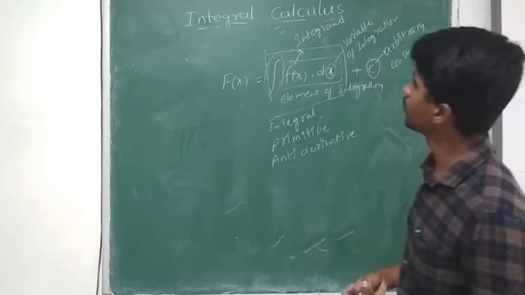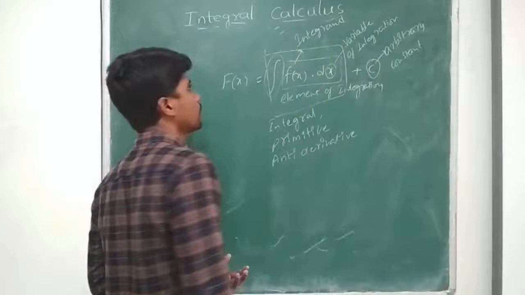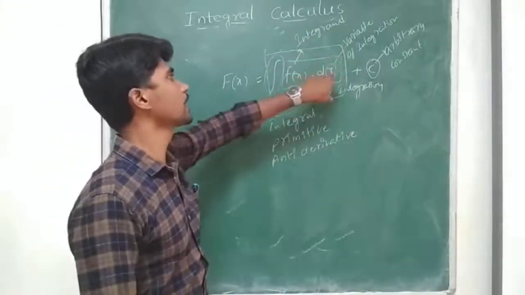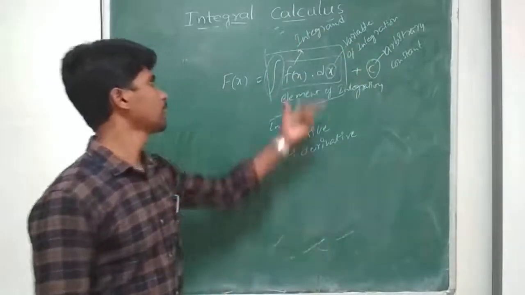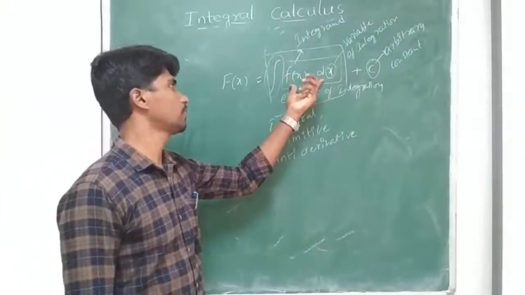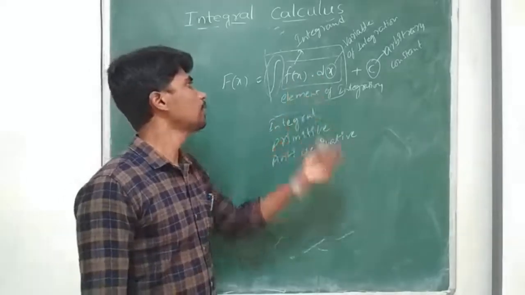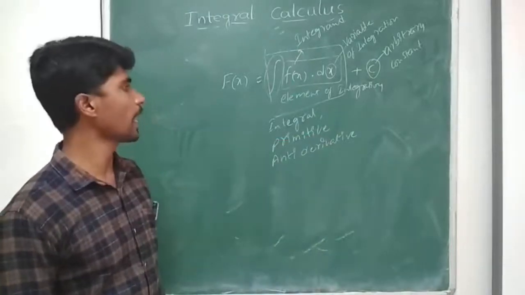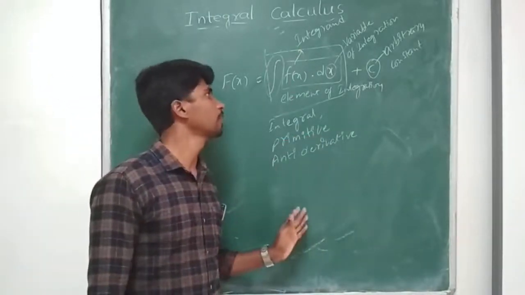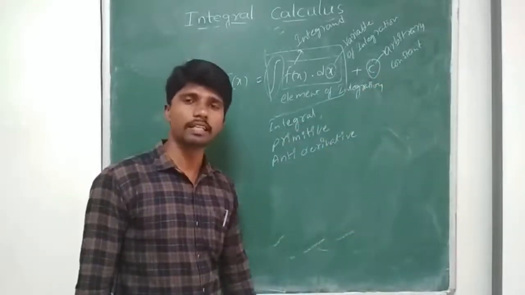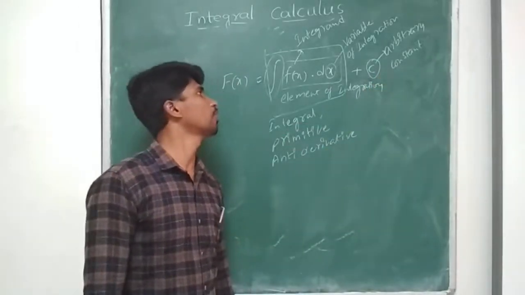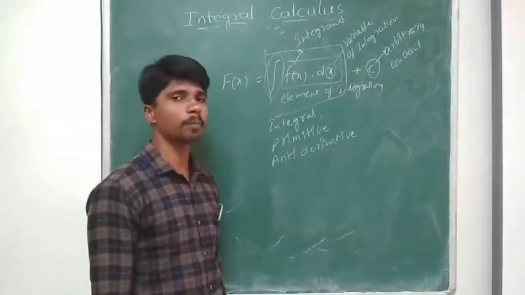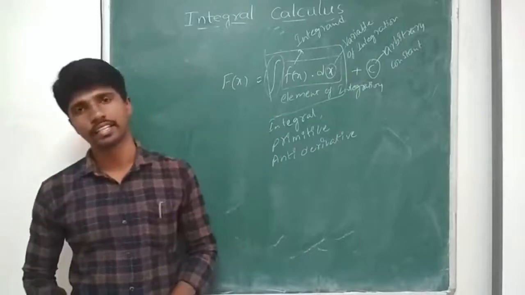So these are the elements we have, the particular things we have in an integration. This f of x is called the integrand, and the x is the variable of integration, and f of x into dx is called the element of integration, and the entire thing we call the integral or primitive or anti-derivative. So these three are the same, and the constant C is called the integral constant or arbitrary constant. And the procedure of finding the integral of a particular function is called integration.